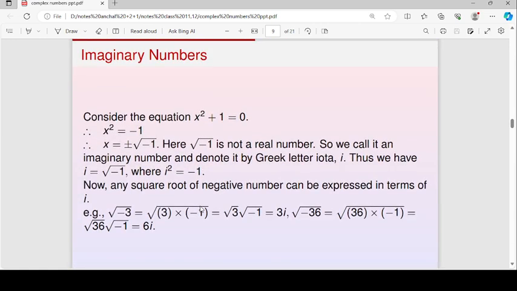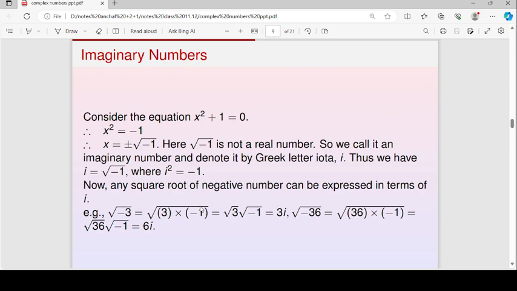Firstly, we will see imaginary numbers. Consider this equation x square plus 1 is equal to 0. We can write it as x square is equal to minus 1. If we take square root, we will get x is equal to plus minus under root minus 1. The number under root minus 1 is not a real number, so we call it imaginary number and denote it by iota. So iota will be under root minus 1, and if we square on both sides, iota square will be minus 1.